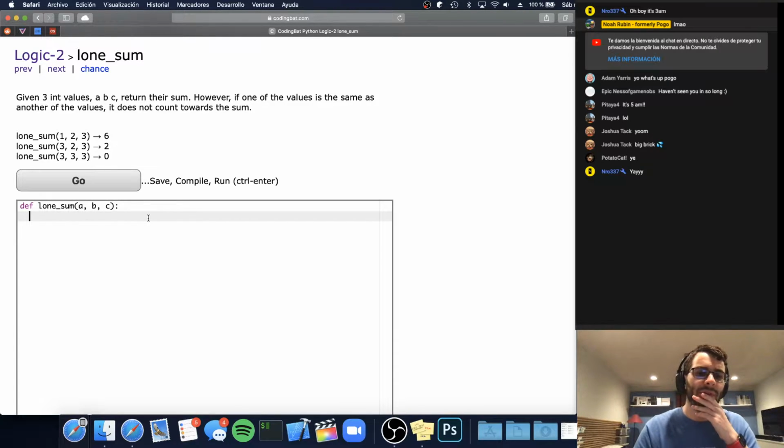So what I'm thinking, just to make it kind of fun, is we could use the built-in counter that Python has, the collections Counter, and if we pass in the a, b, and c, it'll count the number of each number, and then we can say if any of the counts are greater than 1, then we want to ignore those. Or we could say of all the numbers that are in the list, we only want to count the ones where the count is exactly 1. So let's try and implement it this way.